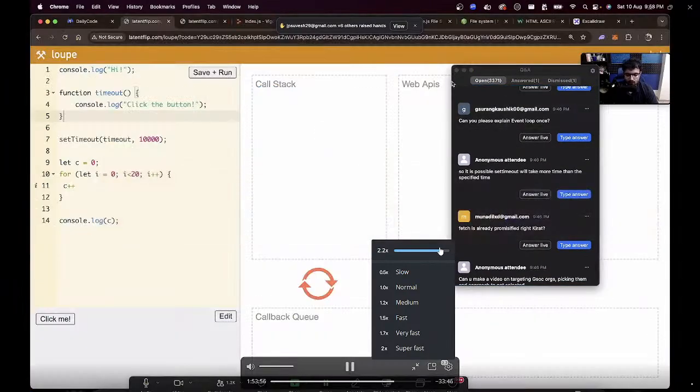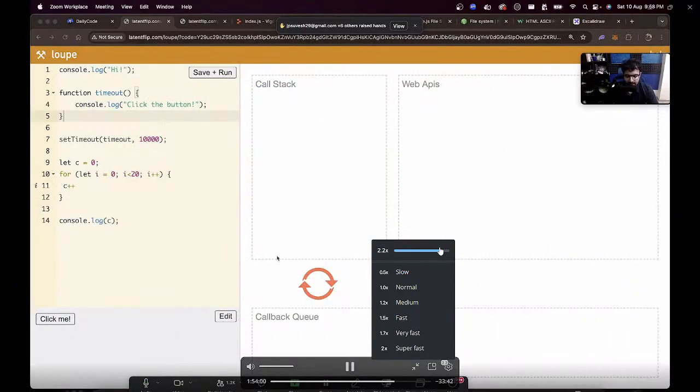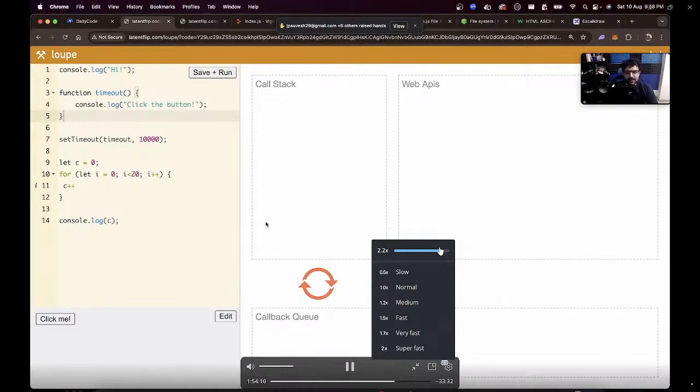Can you explain the event loop once? Yes. So event loop, as the name suggests, is a loop that runs whenever the call stack becomes empty. The goal of this loop is to pull the first item from the callback queue and push it onto the stack so that the stack can start executing it.